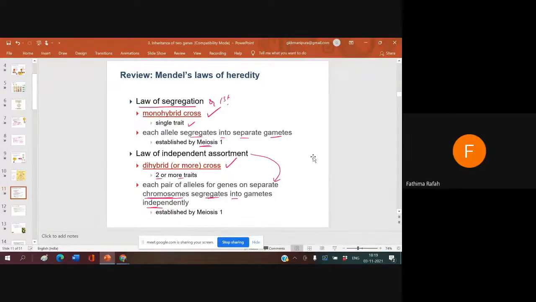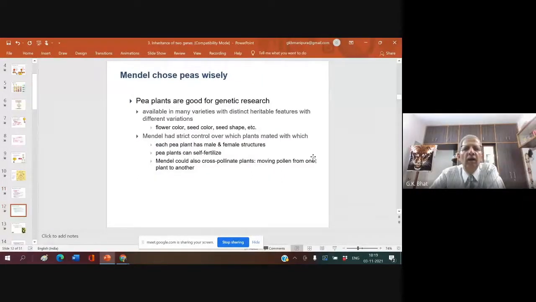Okay. So in your book, it is given why Mendel became successful. You must know that he took varieties with distinct heritable features like flower color, seed shape, etc. Mendel had strict control over which plant mated with which.